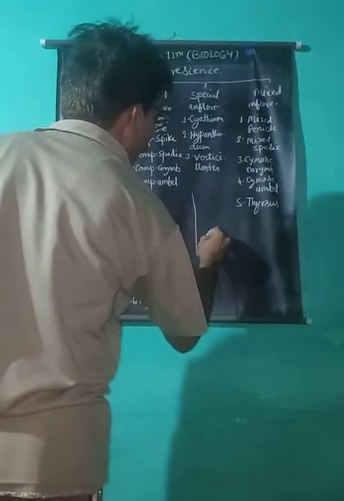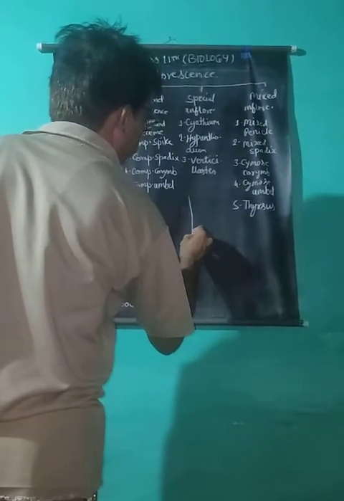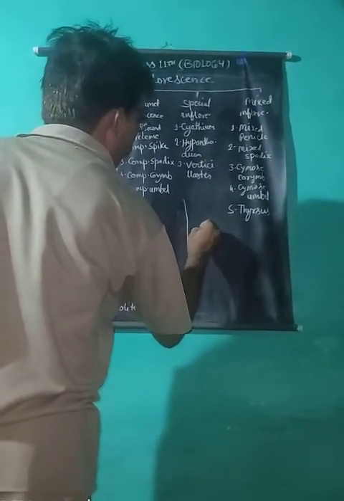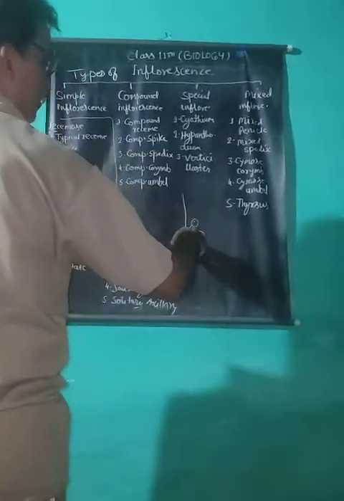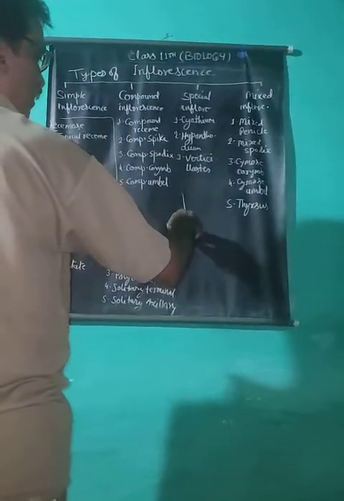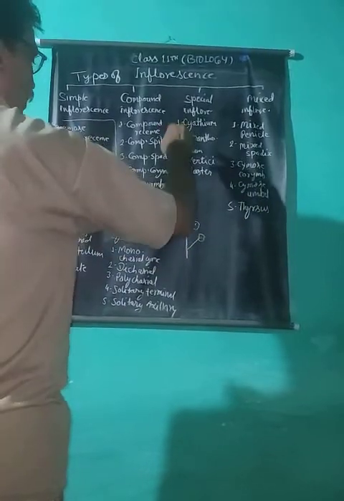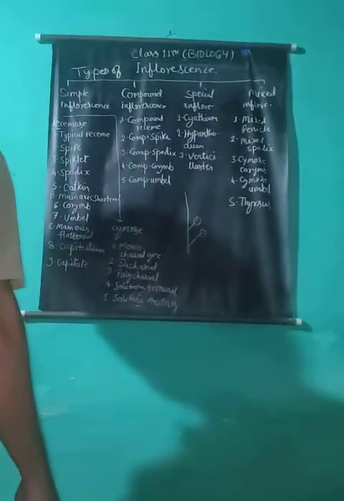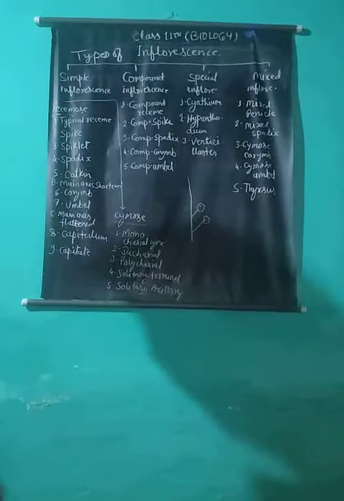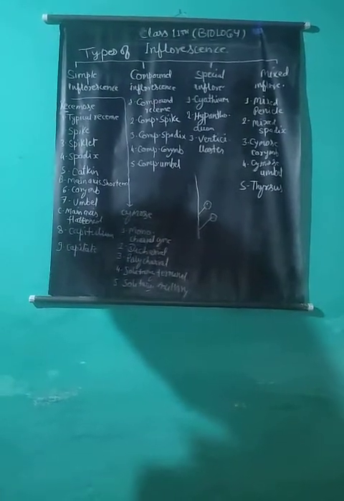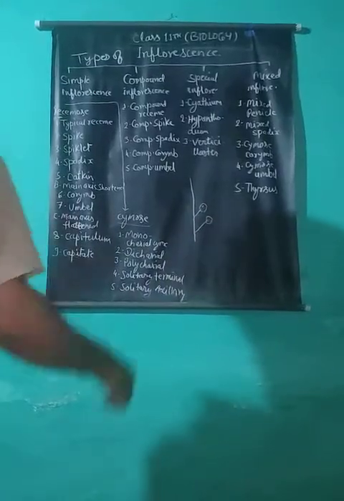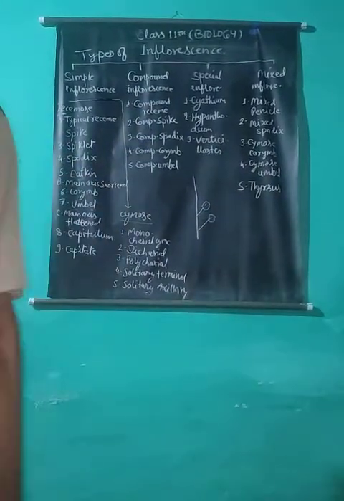Pedicel is the stalk of the flower. In the lowest flower, the pedicel is longer and it becomes shorter as it proceeds towards the apex. When the main axis of a typical raceme is branched, it is called a compound raceme or panicle.